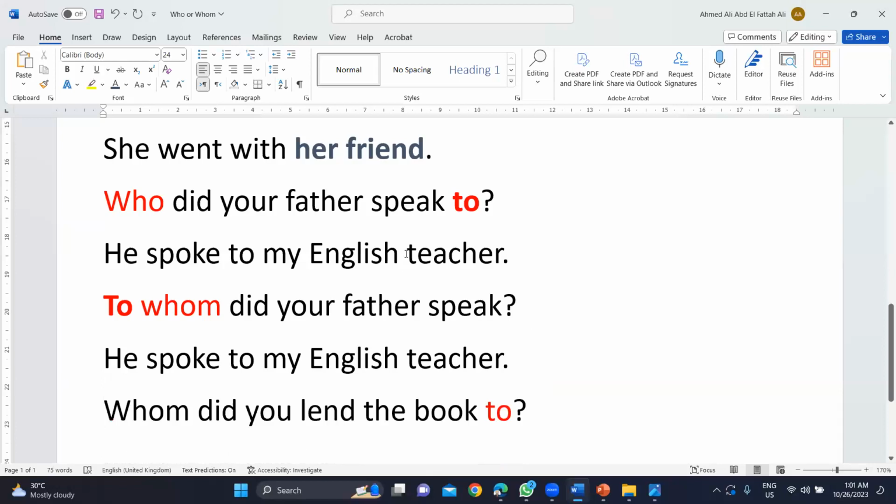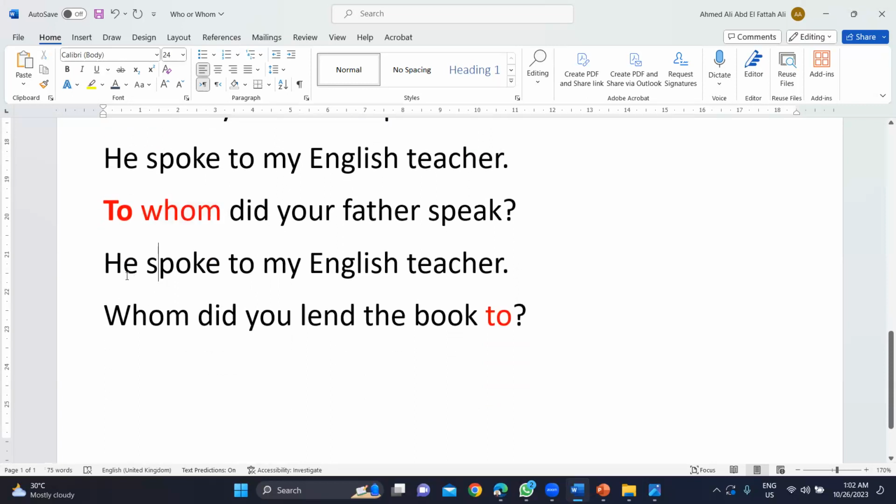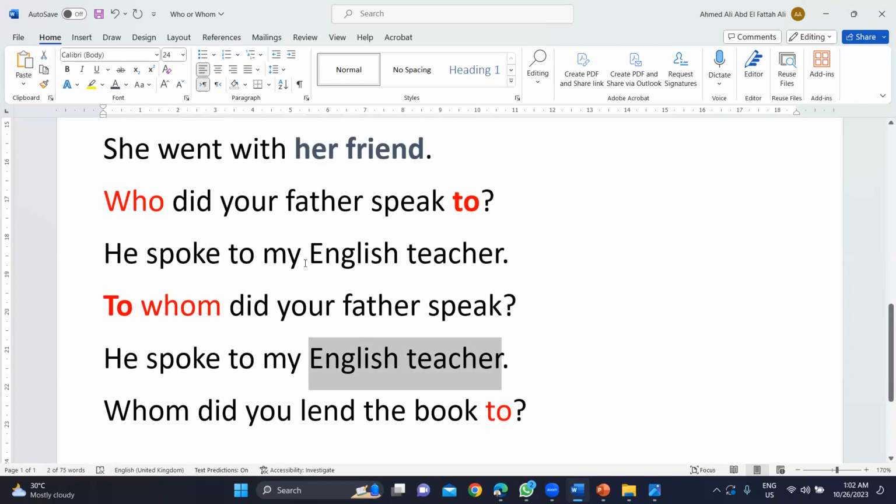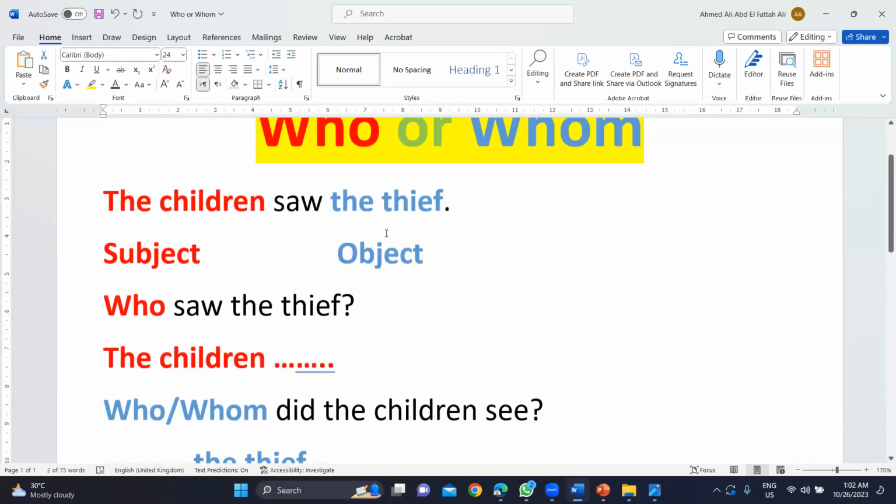So this is a slight difference if we have a preposition, but if we don't have a preposition, both are correct. Who and whom to ask about the object. So I am asking about the English teacher in both cases. I am asking about an object, this one.